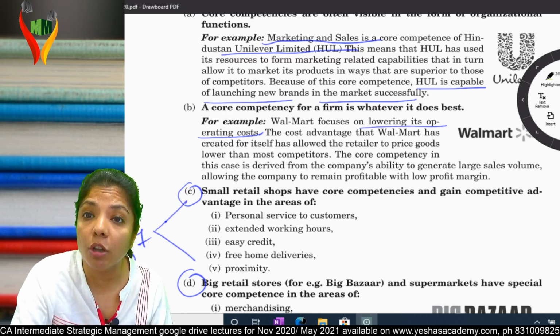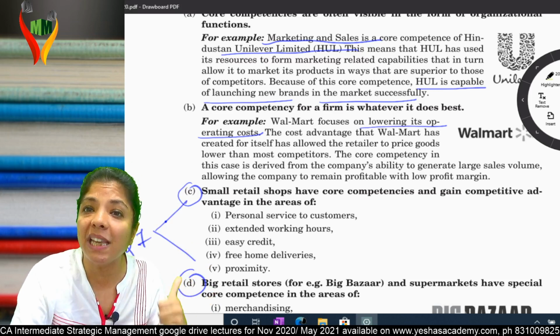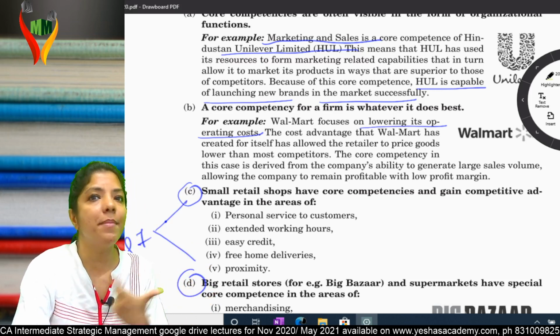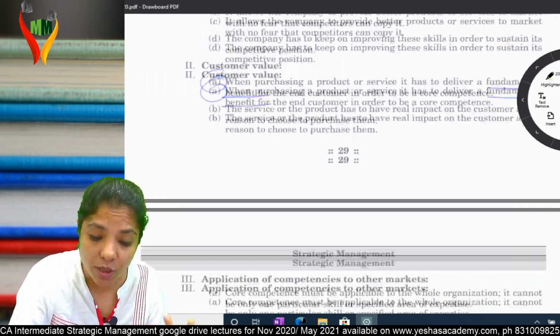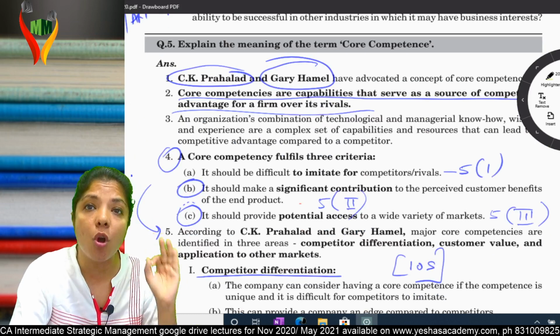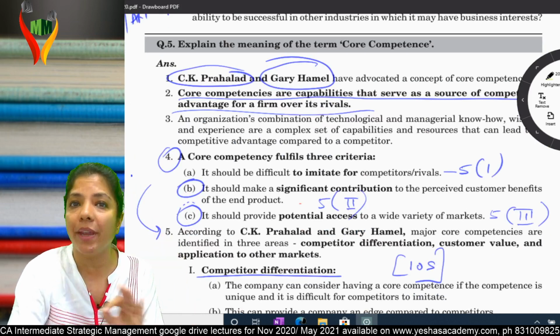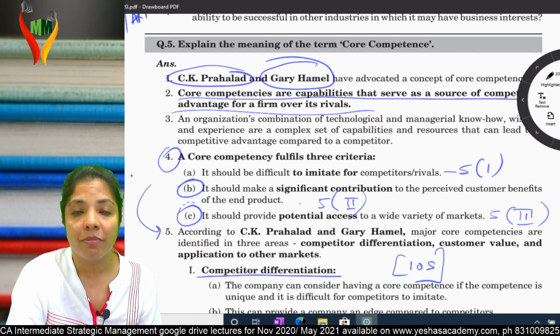So what is core competency? Anything which makes, see, three things: which is your unique capability, something which is fundamentally very important for the customers, and third, which gives you access to a wide variety of markets. Am I clear? If your competency meets these three criteria, that means that is your core competency.